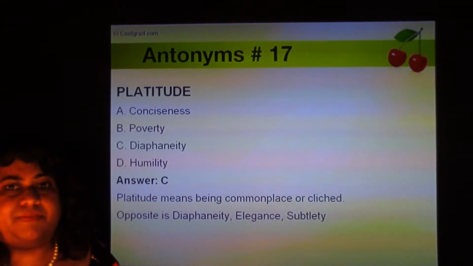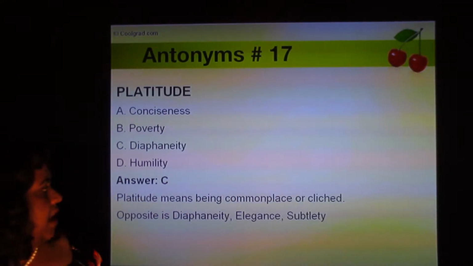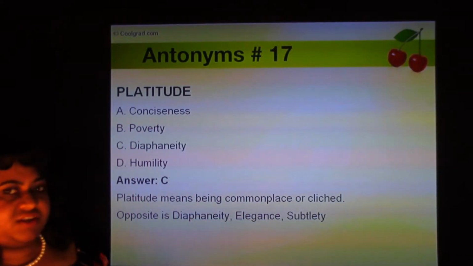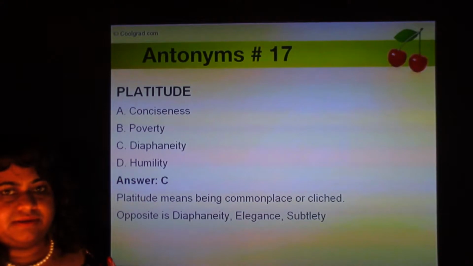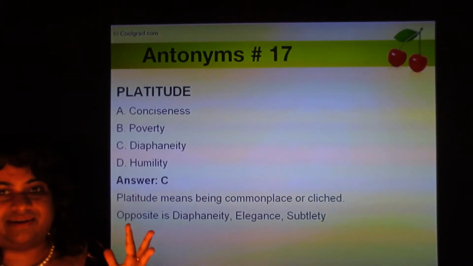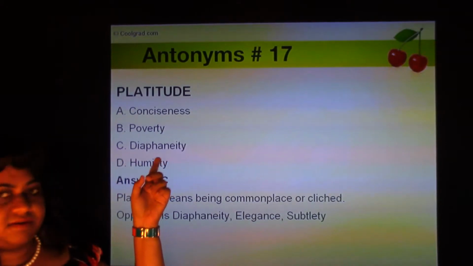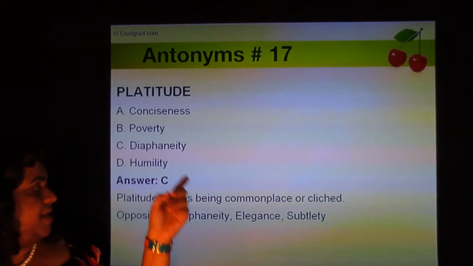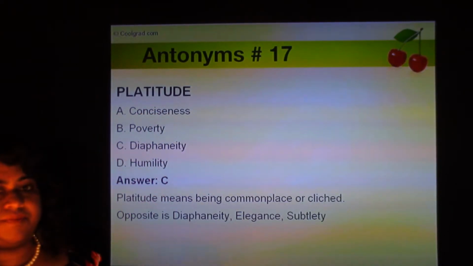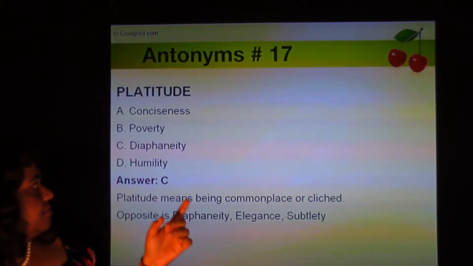The opposite of that is diaphanity, which means elegance or subtlety. Something unusual, very subtle, very elegant is diaphanate.